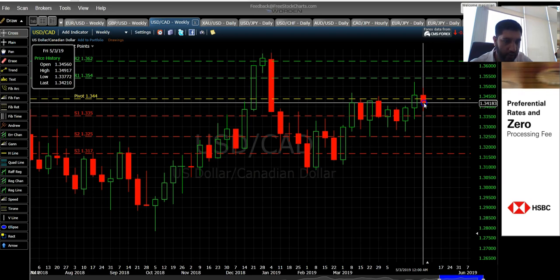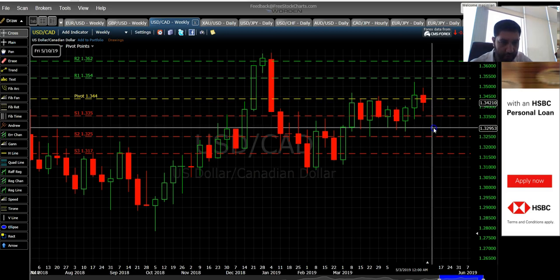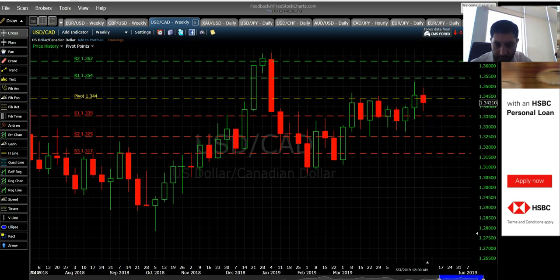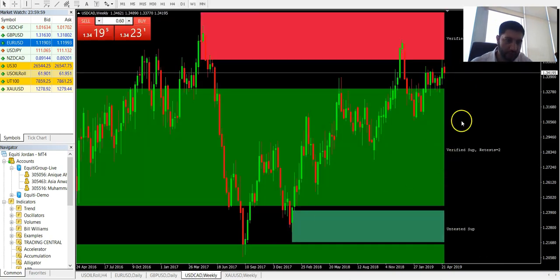It's trading at 1.34183, and I'm expecting a drop that would try to breach the level of 1.335, and I would expect that it will drop to 1.32953. Looking into the other MT4 support and resistance drawn, as you can see, currently it's a verified support and resistance area.